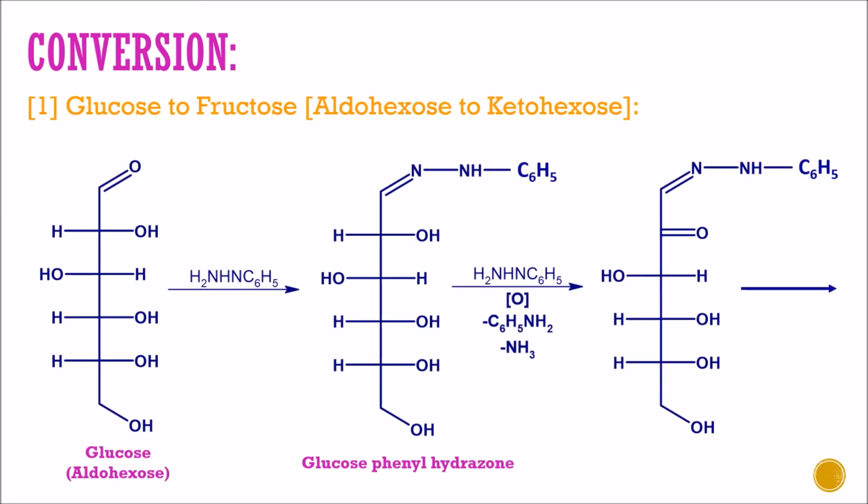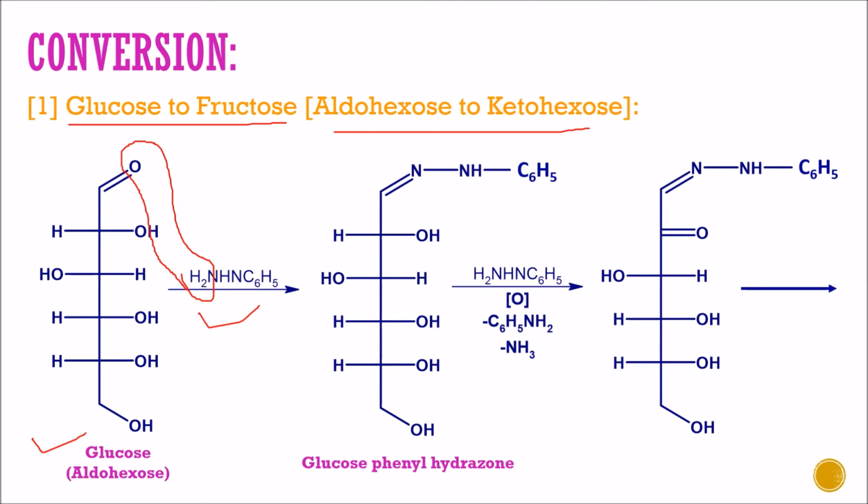So now let us start with the conversion. First we have to study conversion of glucose to fructose, that is aldohexose to ketohexose. This is the structure of glucose, that is aldohexose. We have to convert it to fructose. First reaction is in presence of phenylhydrazine, C6H5NHNH2. Here H2 from phenylhydrazine is lost as minus H2O, and this whole structure will be attached to this carbon.